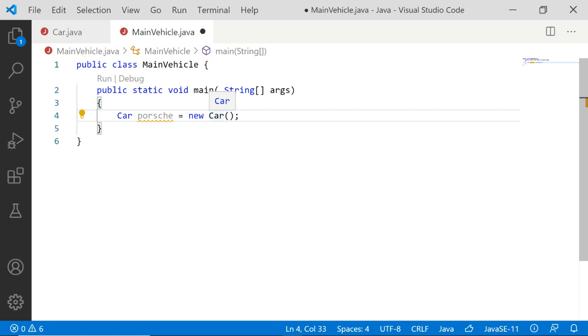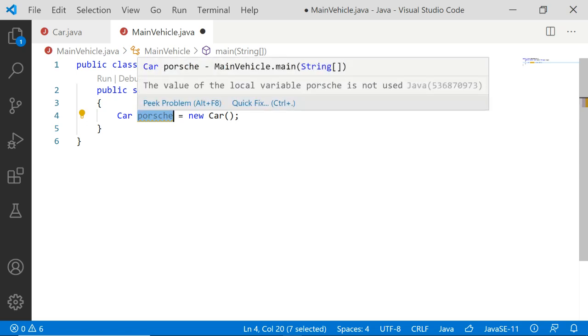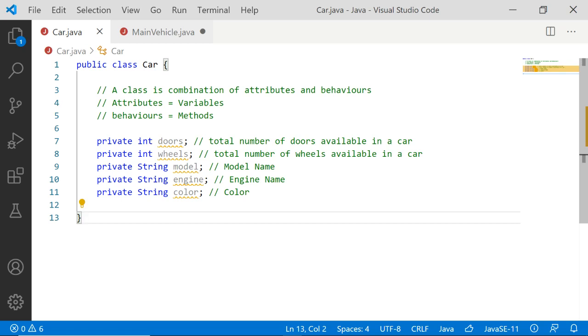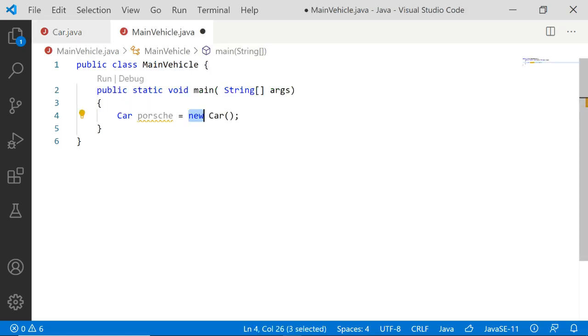So now the general method of how to create an object: specify the name of the class, followed by a name of the object, which you can give your own name, then followed by equal to a new keyword for creating memory blocks for all the attributes, and then again the car name followed by a parenthesis.